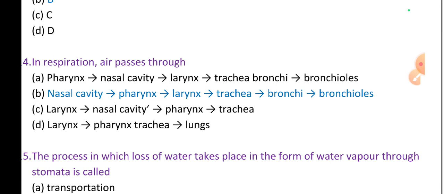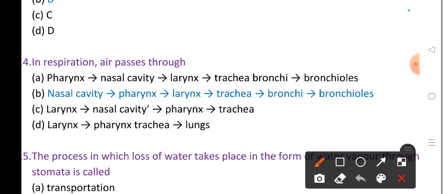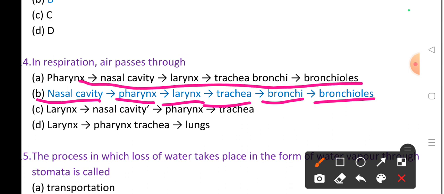Next, in respiration, air passes through the nasal cavity first, where it is purified. Then afterwards, pharynx to larynx to trachea to bronchi to bronchioles to alveoli. It diffuses: it gives oxygen and takes carbon dioxide. It comes back in reverse order up to the nasal cavity.